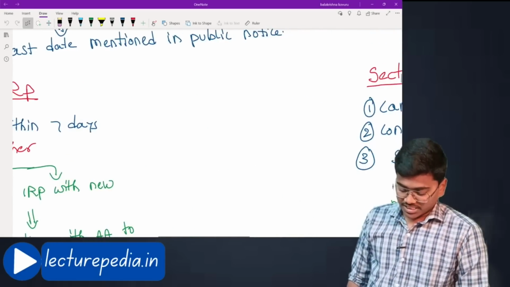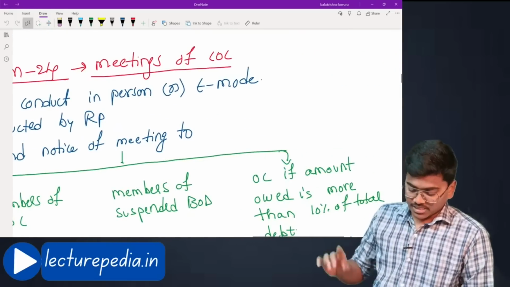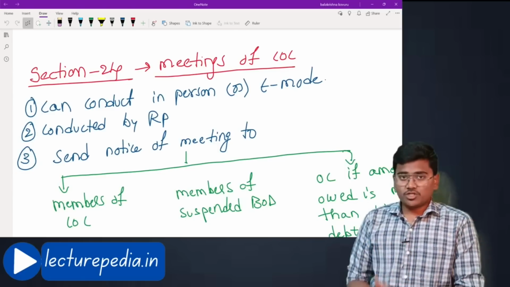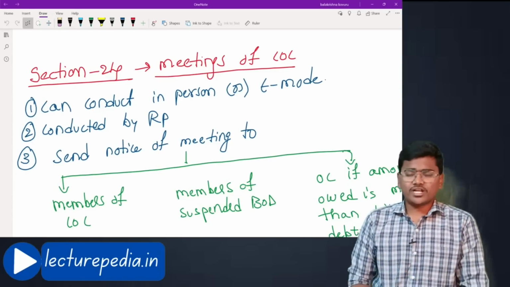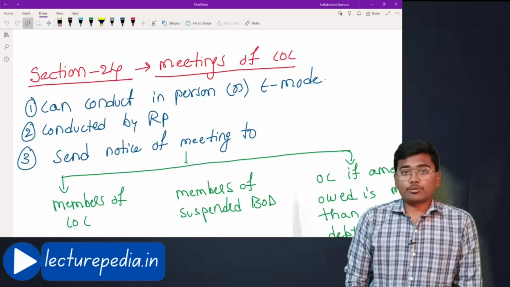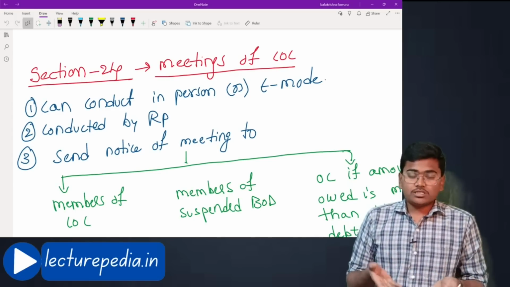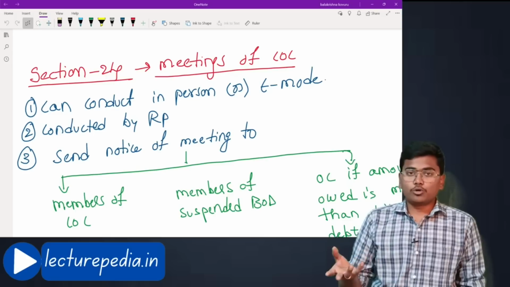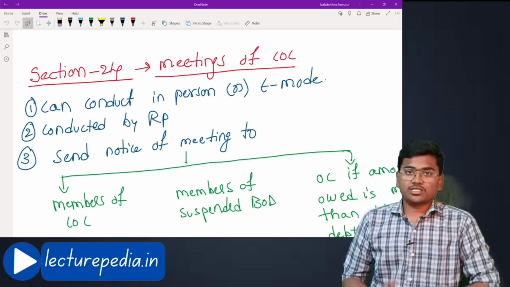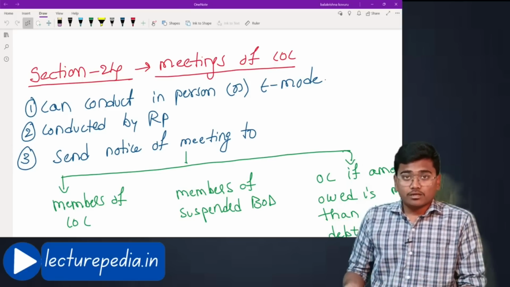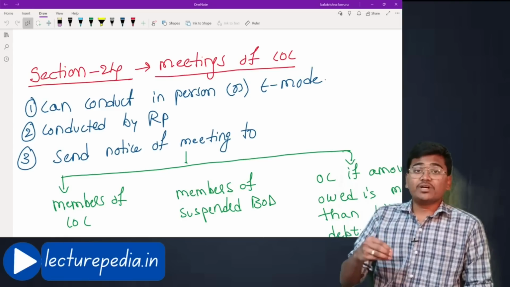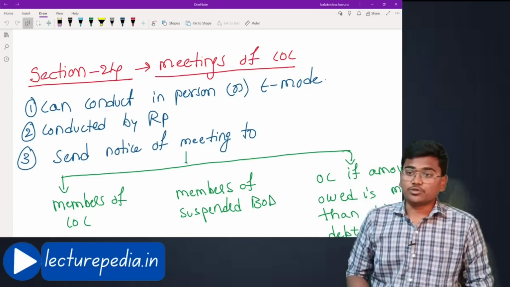Now we will see section number 24, meetings of committee of creditors. Once the committee of creditors is framed, why is it framed? It is framed to take the decisions relating to the corporate debtor. Now there is no board of directors. If the board of directors were there, they used to pass the resolutions, but here the board of directors were suspended. So the committee of creditors is framed, and the committee of creditors will pass the resolutions.